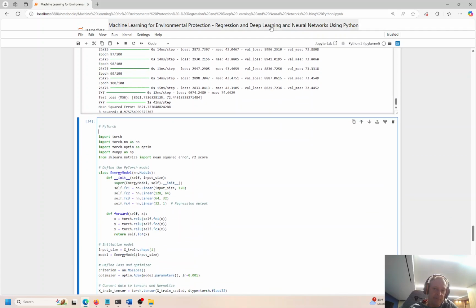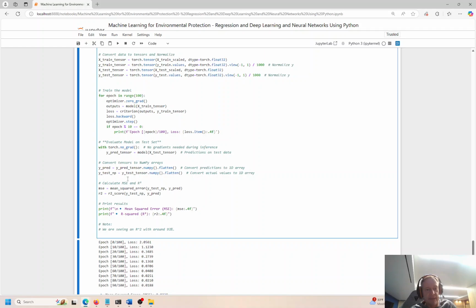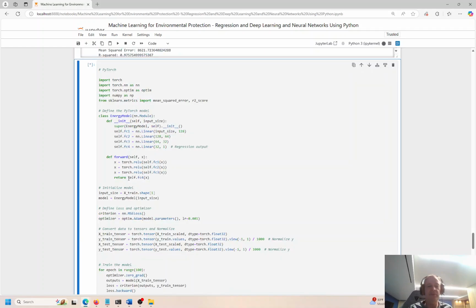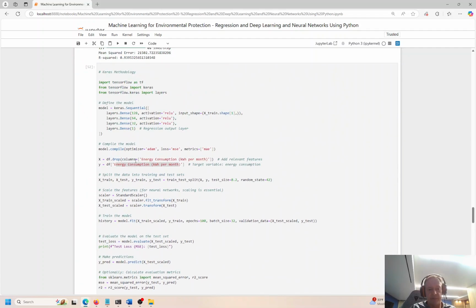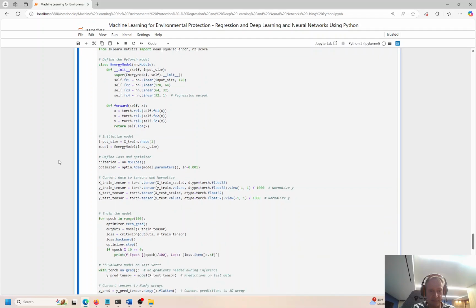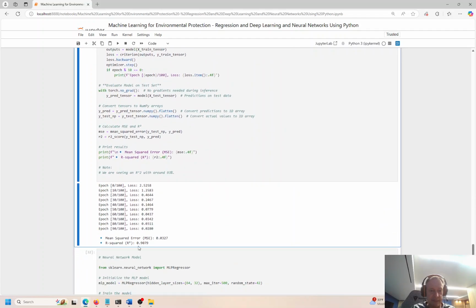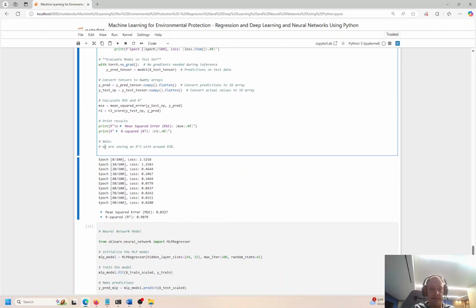So PyTorch is another type of deep learning technique. Just like we saw before, we can go ahead and run this model. We have all the data fed in from the previous two models, the TensorFlow and what was the other one over here? Keras, right? These are all somewhat similar, with slight differences, and there are pros and cons to each one. I have some notes about that. This one is making predictions 90% accurate, so not quite as good as the TensorFlow or the Keras, and not as good as the classic random forest, but PyTorch is still performing pretty well, 90% accurate. Nothing to complain about there.